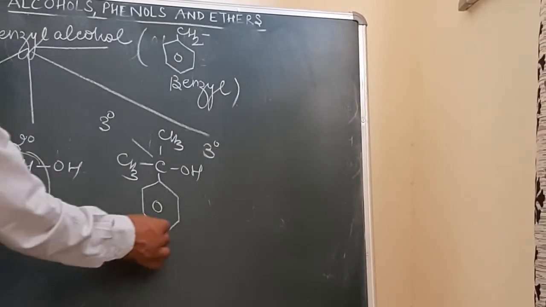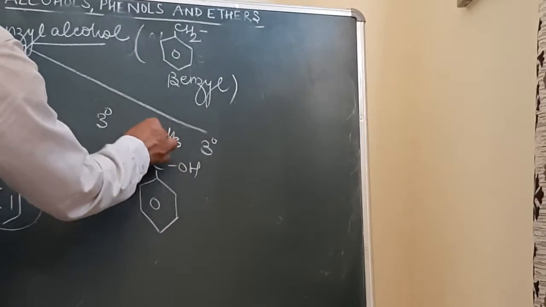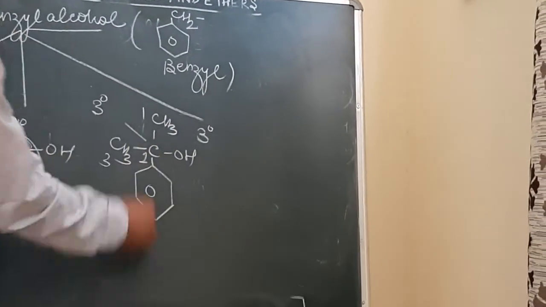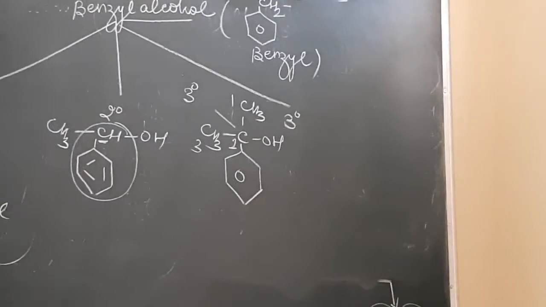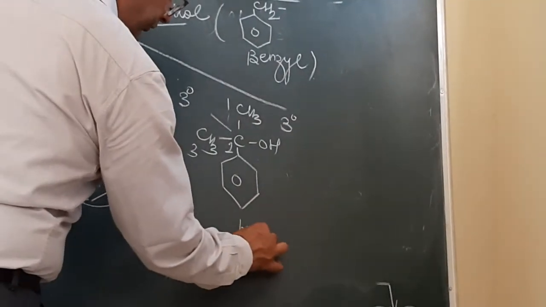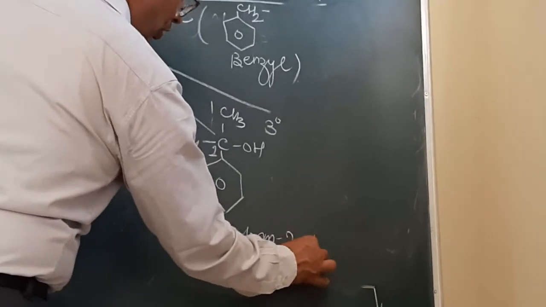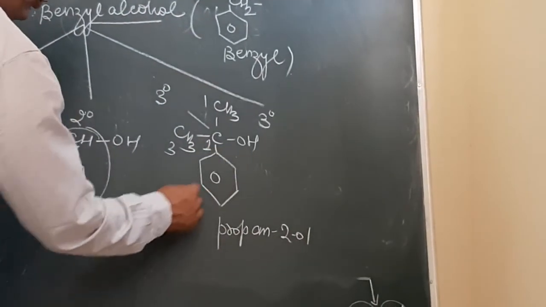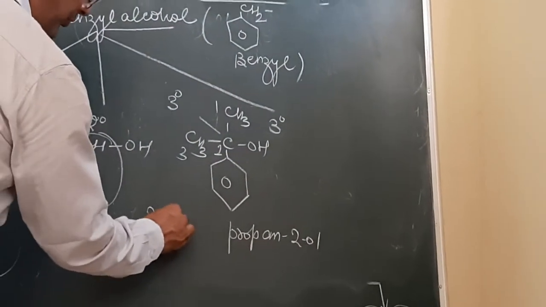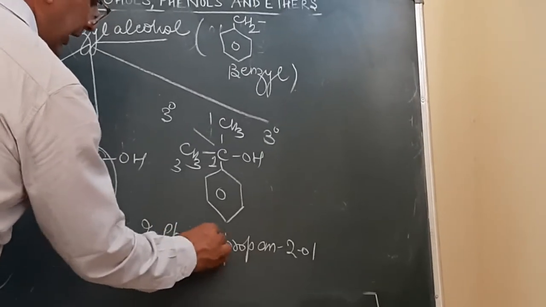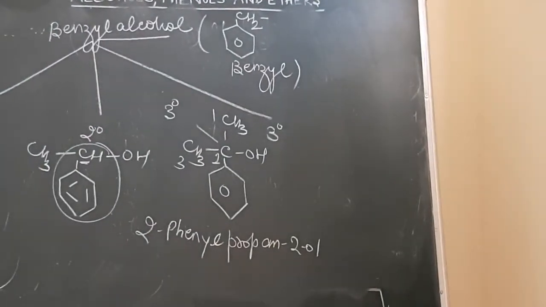Suppose we have to give the IUPAC name of this one. So how will we give it? 1, 2, 3. For 3 carbon atoms, what will be the root word? It will be prop, ane, and then 2-ol. At number 2, what is present? Phenyl group. So the name of this compound will be given as 2-phenylpropan-2-ol.